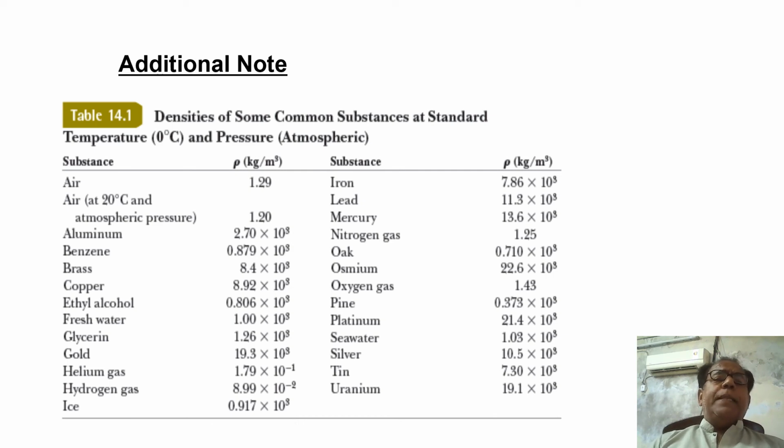Similarly, in the right column of this table, at the top, the first substance is iron, whose density is 7.86 into 10 raised to the power 3 kilogram per meter cube. This density has also been used in this problem. Out of this table we have used only two values in our problem, and the remaining values may be helpful in some other problems which we may come to solve in our upcoming video lectures.